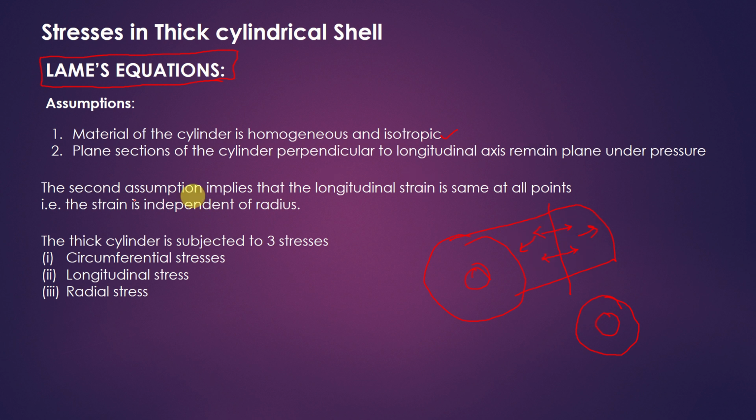In a technical way, the second assumption implies that longitudinal strain is the same at all points and the strain is independent of radius. Whatever may be the radius, the strain will be constant. The thick cylinder is subjected to 3 stresses: circumferential stress, longitudinal stress, and radial stress. Radial stress I have told you in the previous slide.